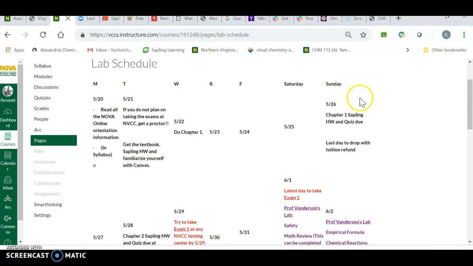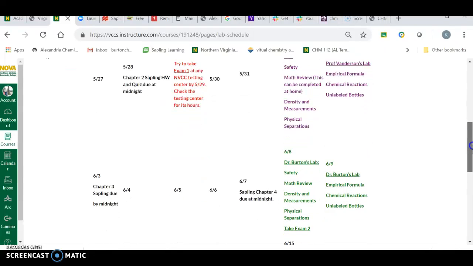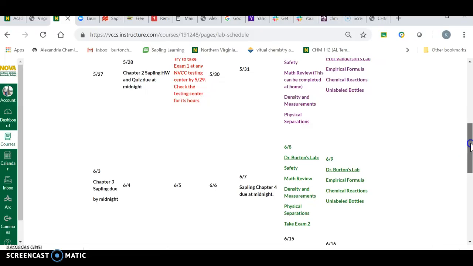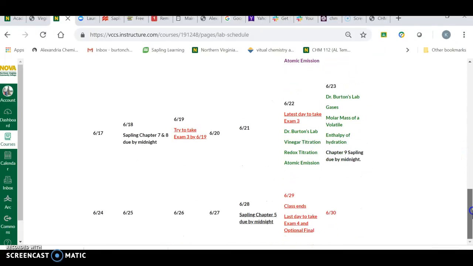It starts on Monday, by the way, because labs are Saturday and Sunday. Please notice the latest day to take exam 1 is the 1st of June. I'd like you to try to take it on the 29th, but I get that. That's a Wednesday. If you've got Professor Vanderson's lab and you need to take that exam first thing in the morning before lab, trust me, he understands. Same here with me. I'd like you to get exam 2 taken by the 8th, but I know you may not get it done, so the last day to take exam 2 is on the 15th. So just keep an eye on those as you go.